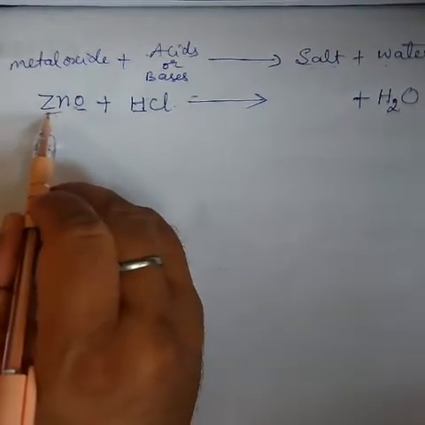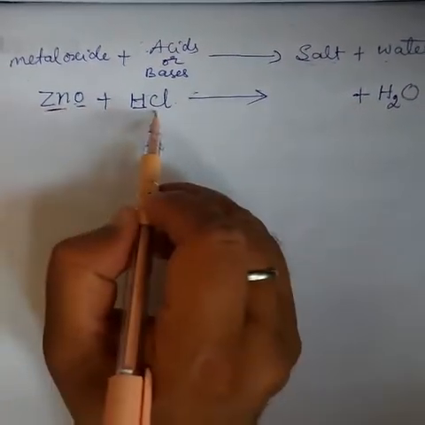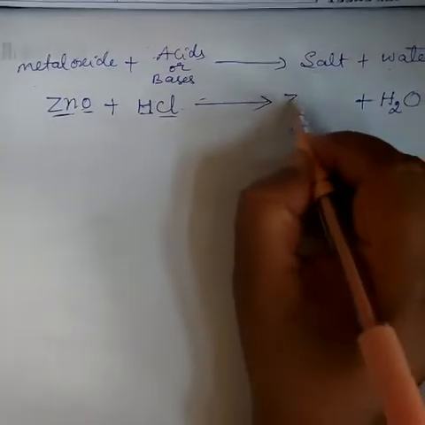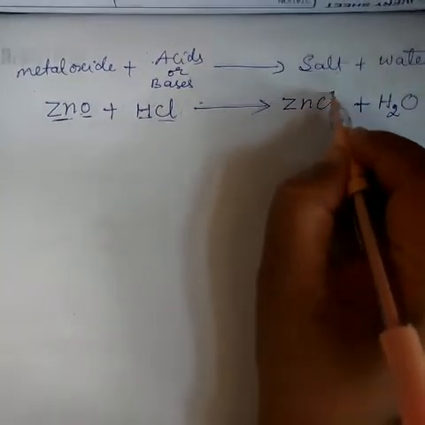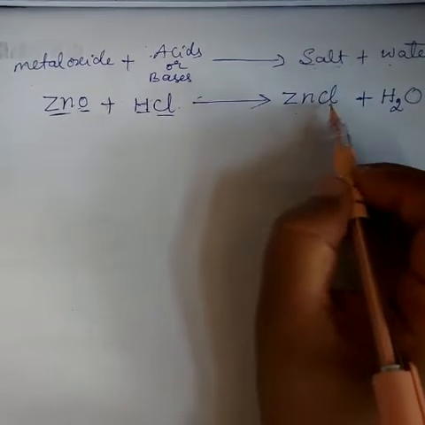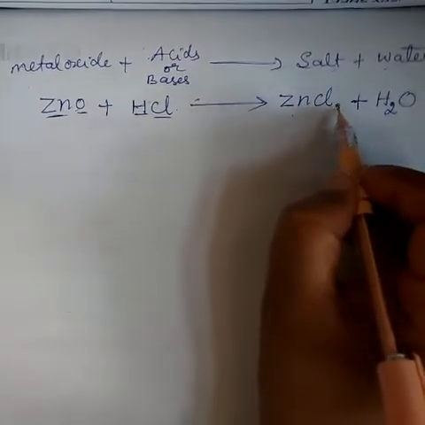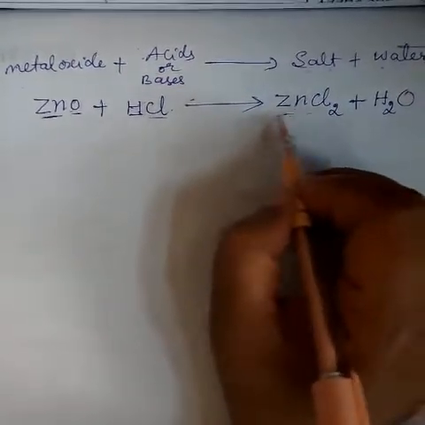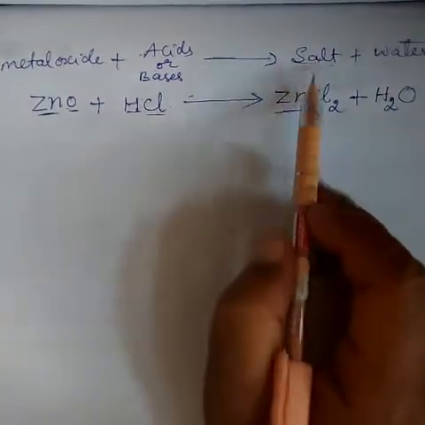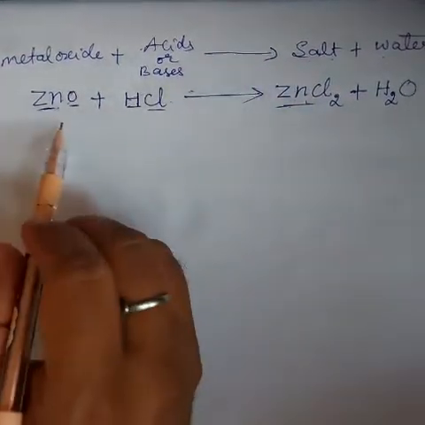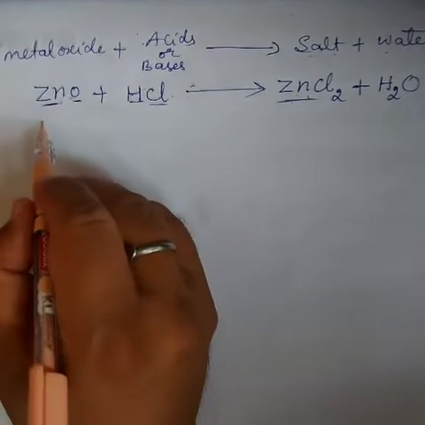What's the product in formation? Salt is zinc and then chlorine. The valency of zinc is 2 and chlorine is 1. Crisscross it, ZnCl2. That is zinc chloride, the salt that is formed. Okay, now again the same metal oxide we are